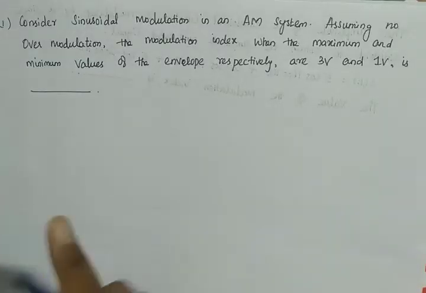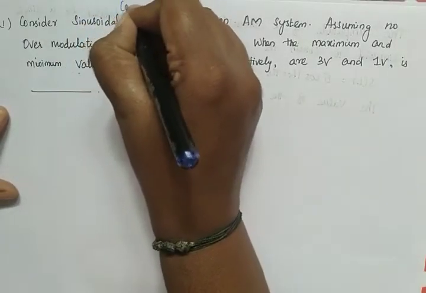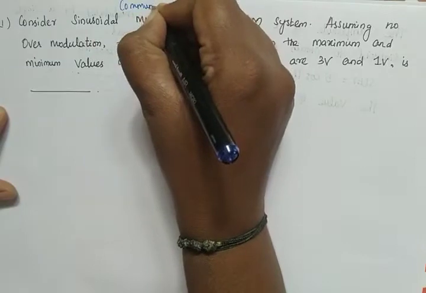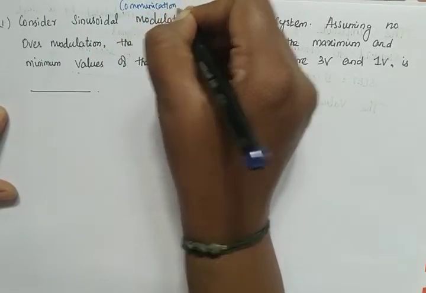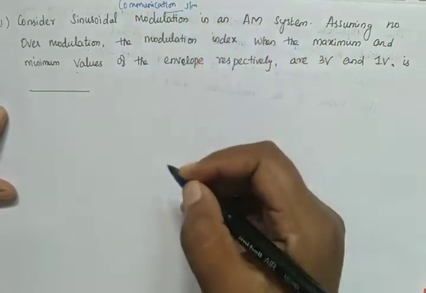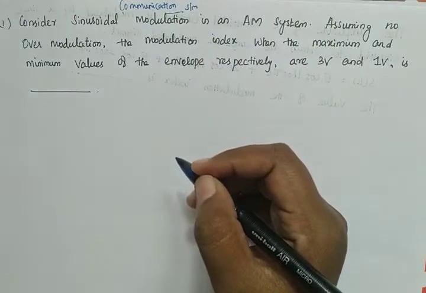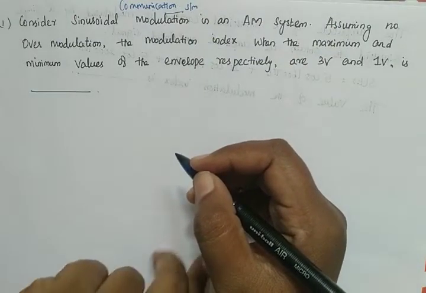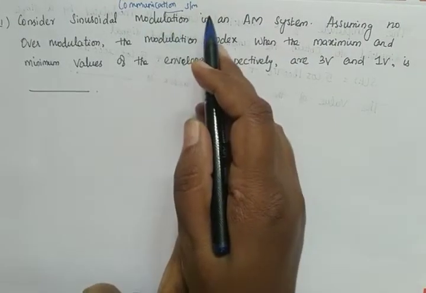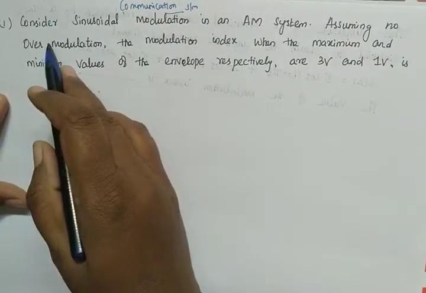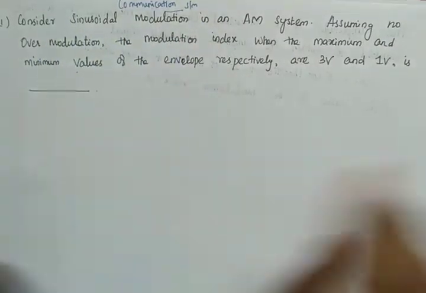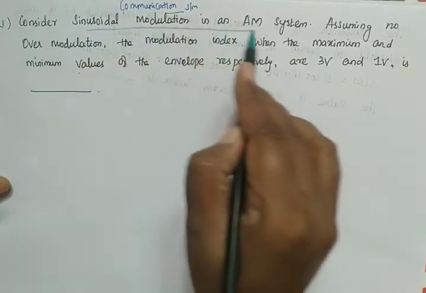Today we will see a communication system previous year GATE question. Already we have seen a few videos for signals and systems and digital electronics, and I'll continue that too. This is communication system. First, consider sinusoidal modulation in an AM system.